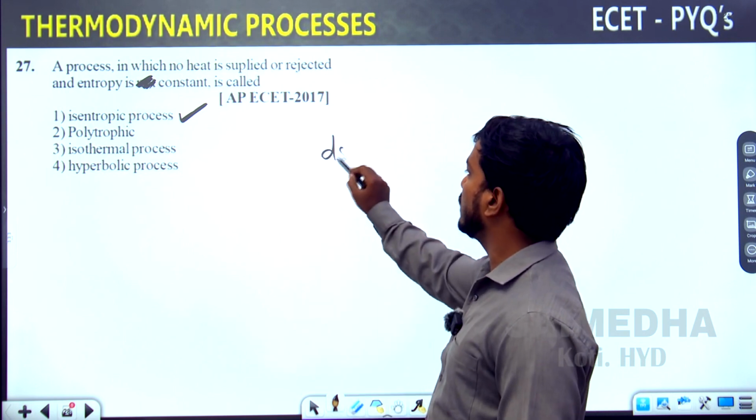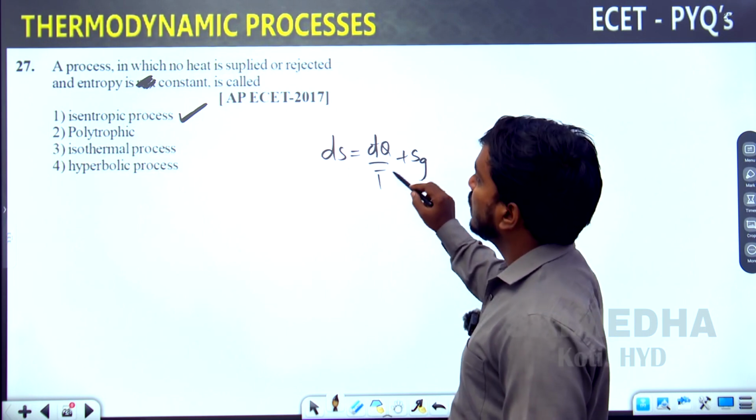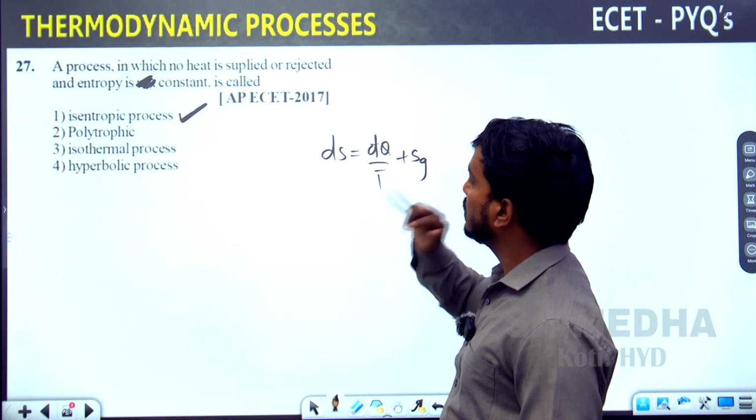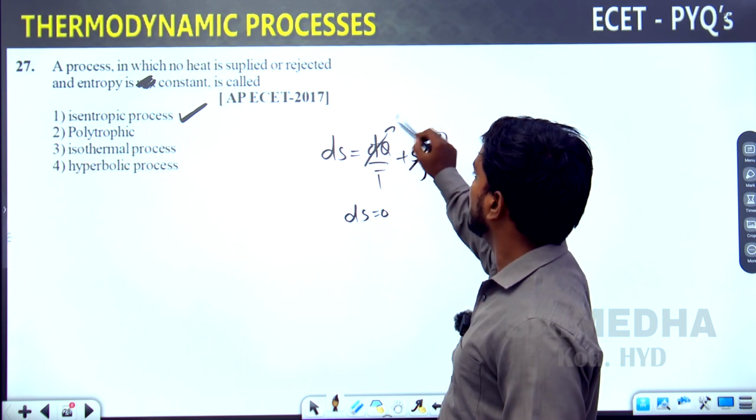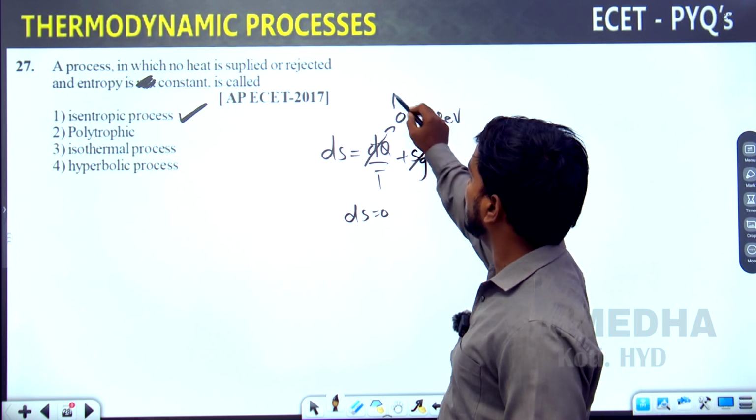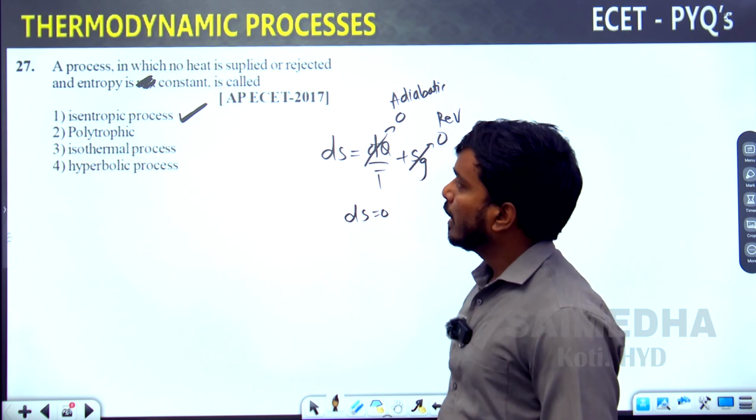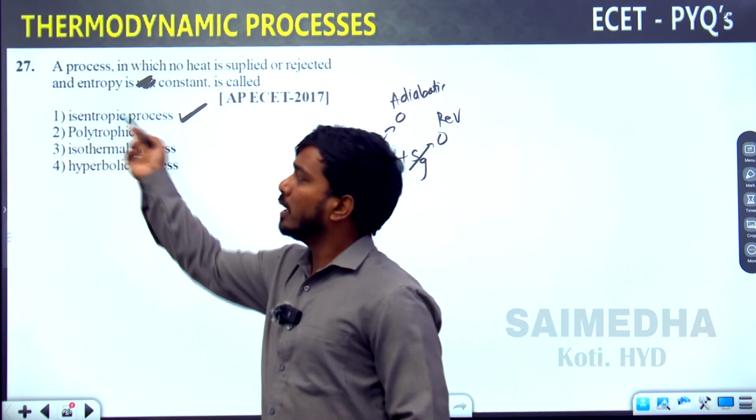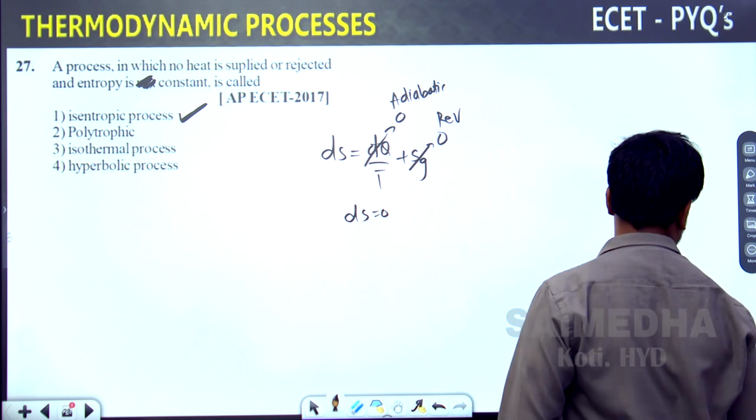What is the formula for change in entropy? d'Q divided by T plus entropy generation. He is saying entropy is constant. That means dS is equal to 0. That means this is equal to 0, this is also equal to 0. This is called reversible, this is called adiabatic. So what is the correct answer going to become? Reversible adiabatic. Entropy constant, similar to isentropic process. So option 1 is going to become the correct answer. Go for the next question.